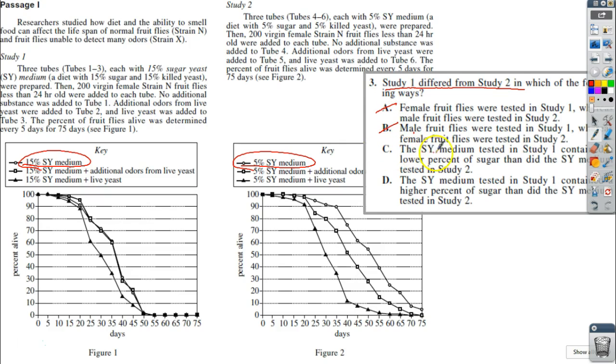And then C says the SY medium tested in study 1 contained a lower percent of sugar than study 2. And D says the SY in study 1 was a higher percent. Well, study 1 was 15%, study 2 is 5%. So what's higher, 15 or 5? 15 is higher. So D is our correct answer.